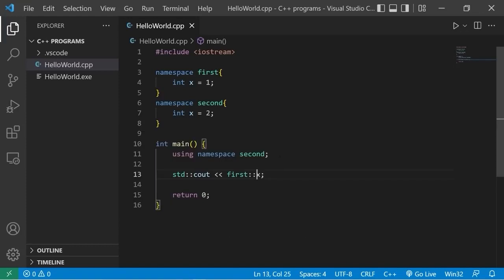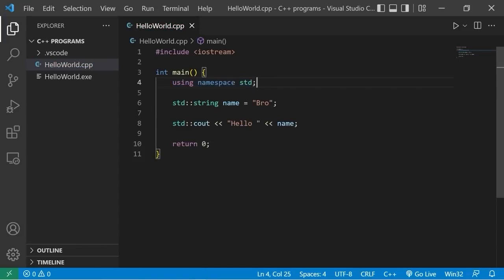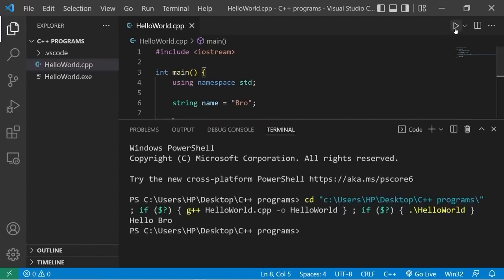1. Now, there's this evil line called using namespace std for standard. The reason that people include this line is to save a little bit of typing. If we're using namespace std, we don't need to include that prefix when we declare strings, or we display output with cout, just for example. Like, this would still compile and run.